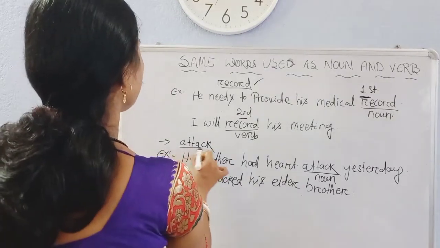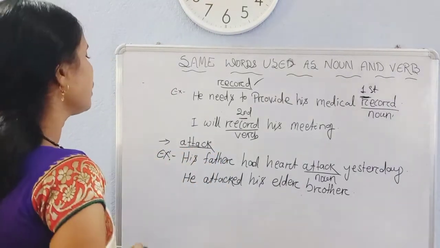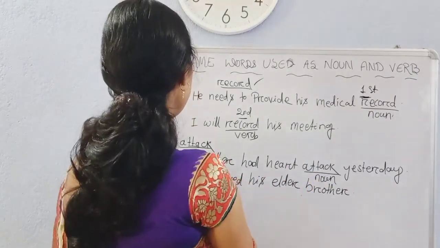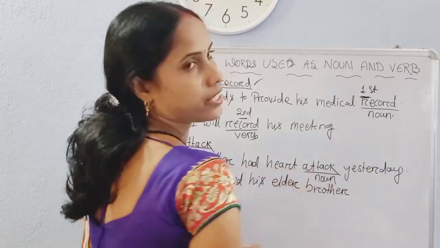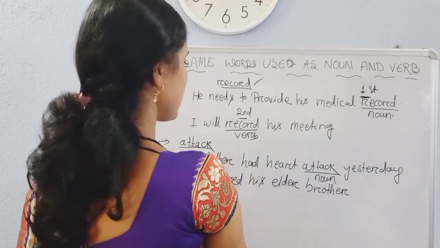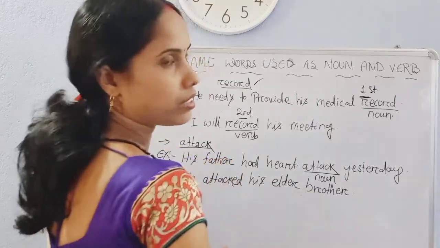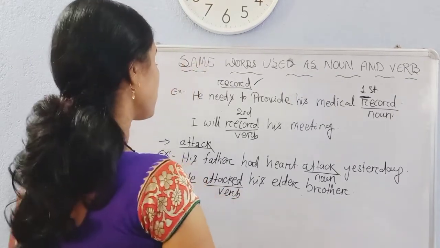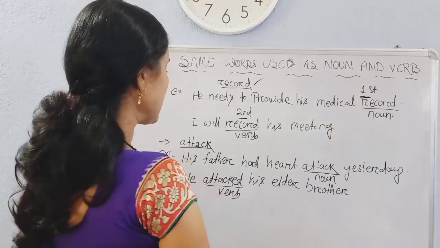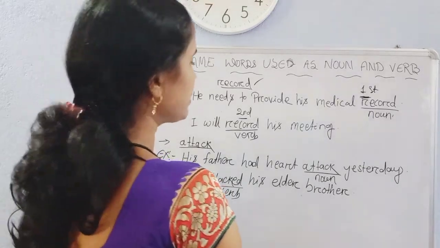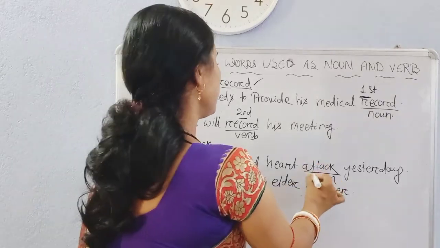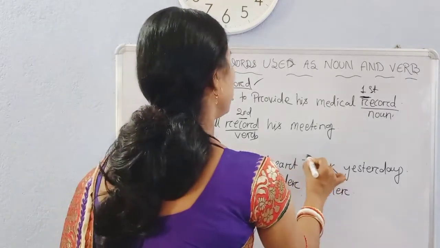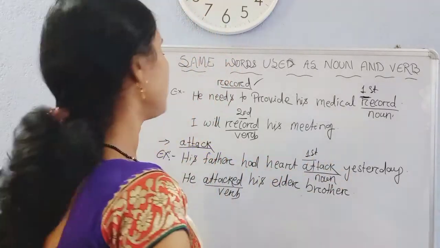Then come to the next word, that is attack. And when we use this word attack as noun, this is, his father had heart attack yesterday. And the next sentence is, he attacked his elder brother. And here attack is used as a verb. And also the stress is on the second syllable, attack. He attacked his elder brother. And here the stress is on first syllable. His father had attack. Here the stress is on the first syllable.